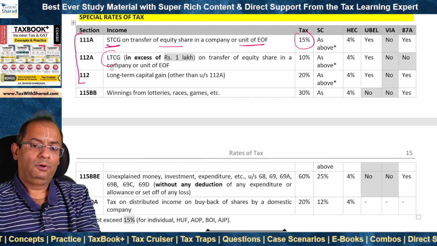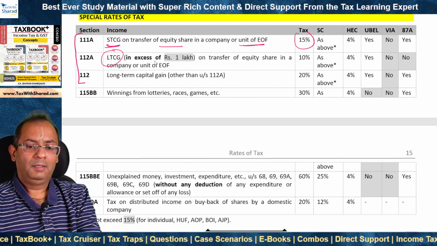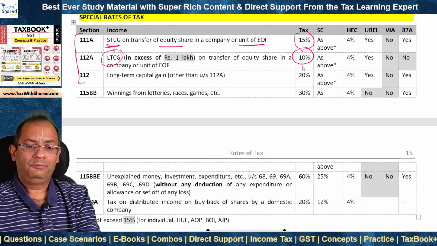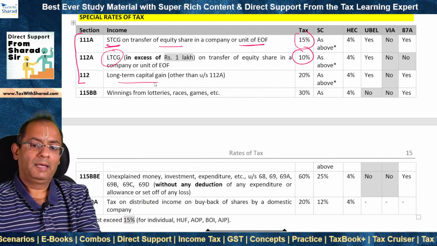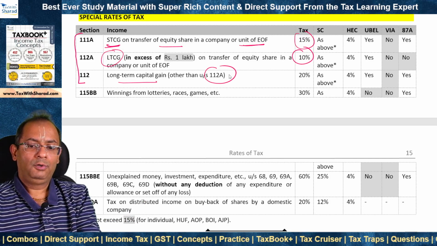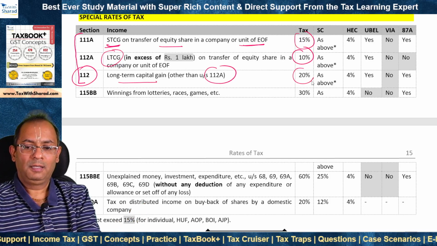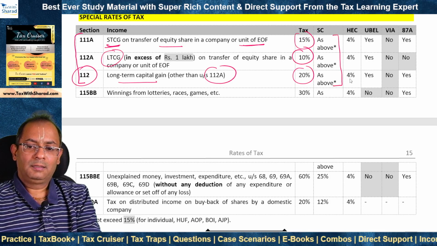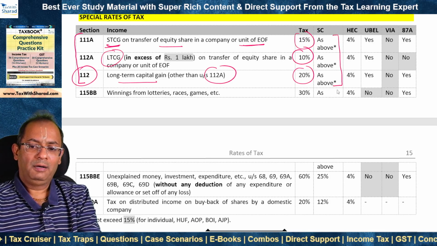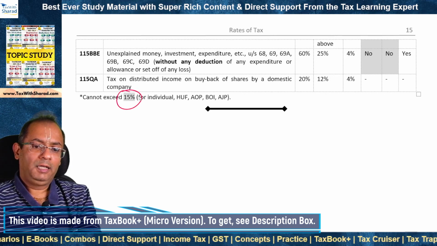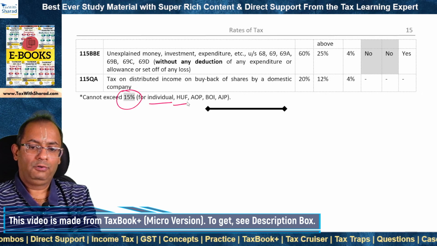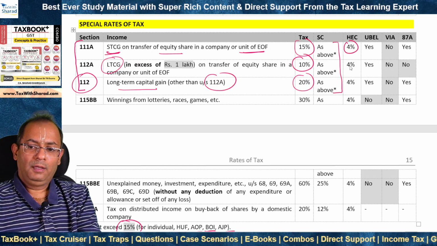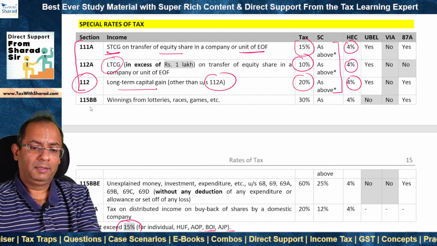But where it is a case of long-term capital gain, then the LTCG in excess of rupees 1 lakh is taxable at a further concessional rate of 10%. In the case of other long-term capital gain, that means which is other than 112A, section 112 applies and the rate of tax becomes 20%. In each of these cases, the surcharge rate is as we discussed above. The surcharge rate cannot exceed 15% as we noted above in the case of individual, HUF, AOP, BOI or AJP. And HEC in all these cases is at the rate of 4%.